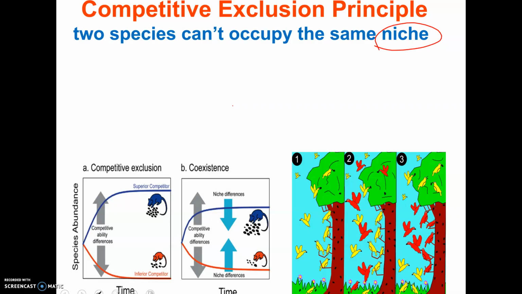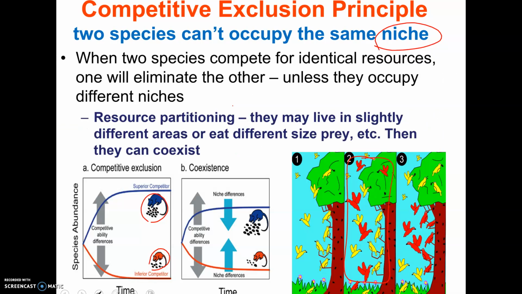If you look at this picture on the left, these two organisms occupy the same niche in the sense that they eat the exact same food. Or you might consider these birds in picture 2. They live in the exact same area and they're competing for the same resources. They hunt at the same time of day. So an organism's way of life is its niche. And the idea is that if two species try to occupy the same one, one of them is going to eliminate the other. In other words, one of them is going to end up extinct in that area.